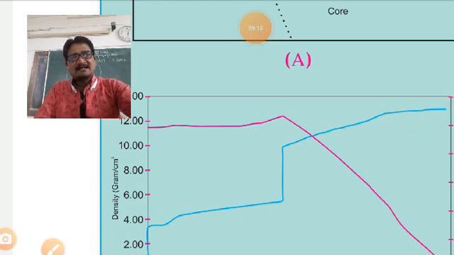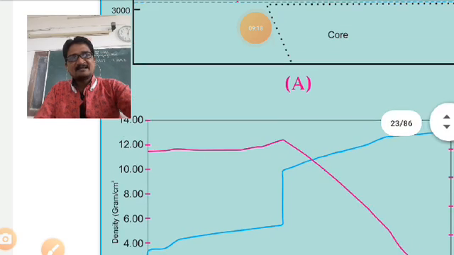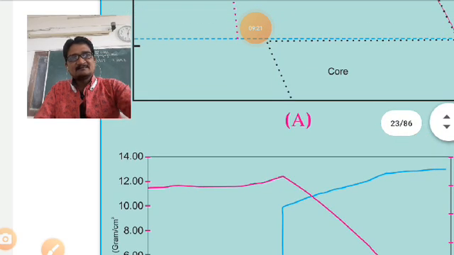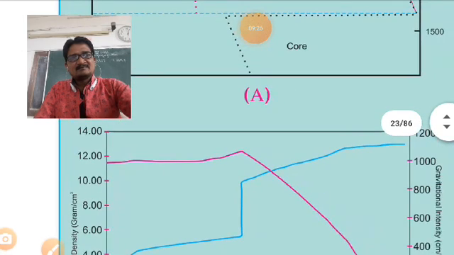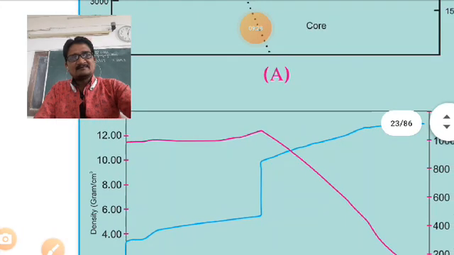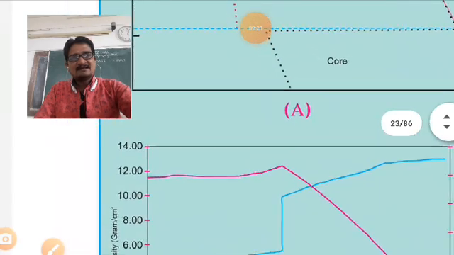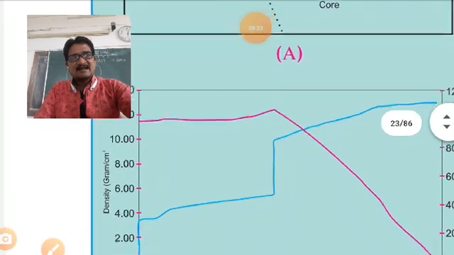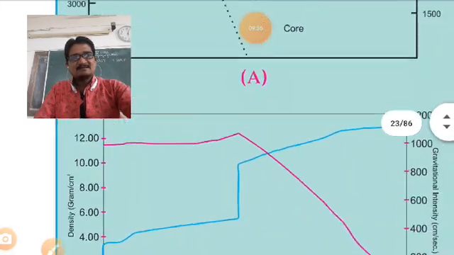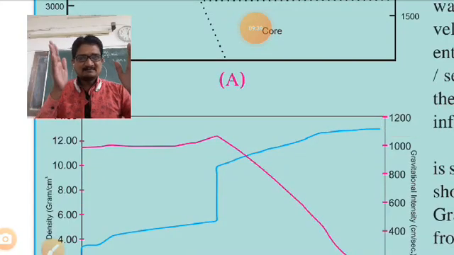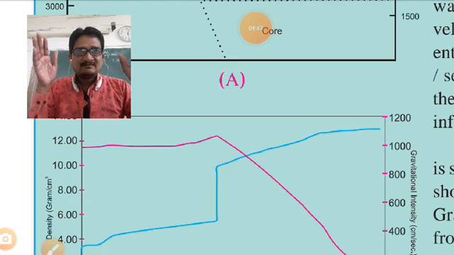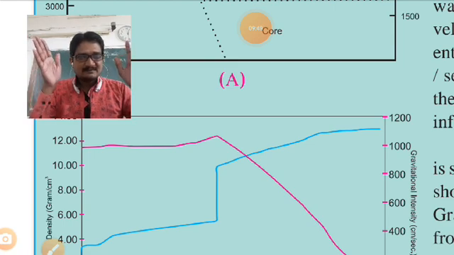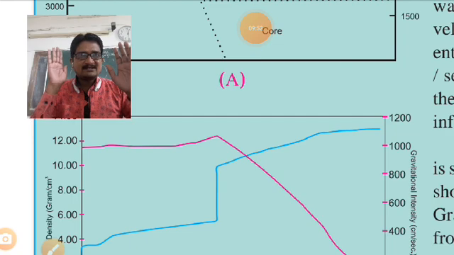Density is given in grams per cubic centimeter: 14, 12, 10, 8, 6. Cubic means ghan, ghan akar. That density means we know that cube. Okay, so in that way it changes.